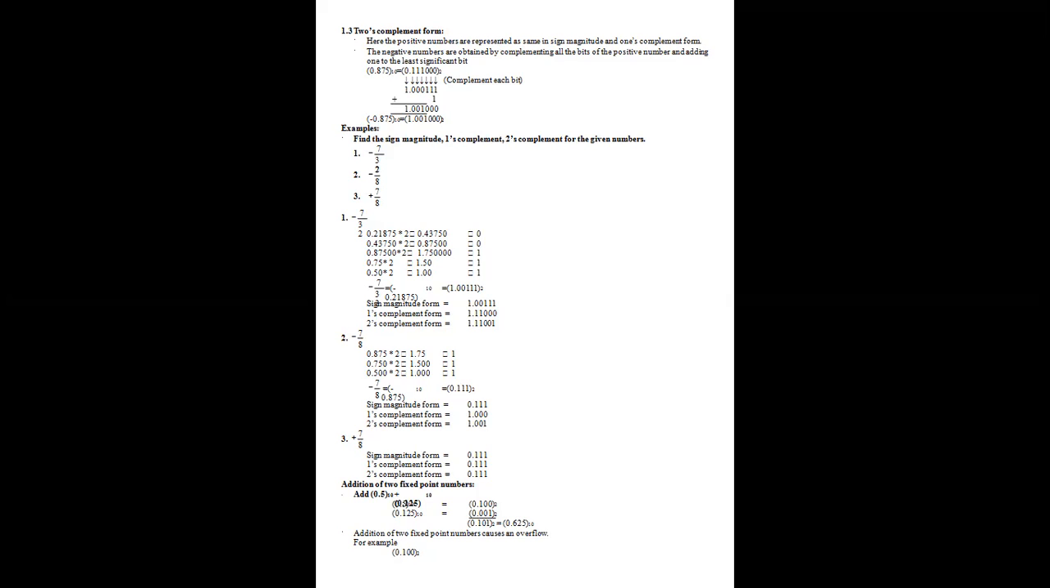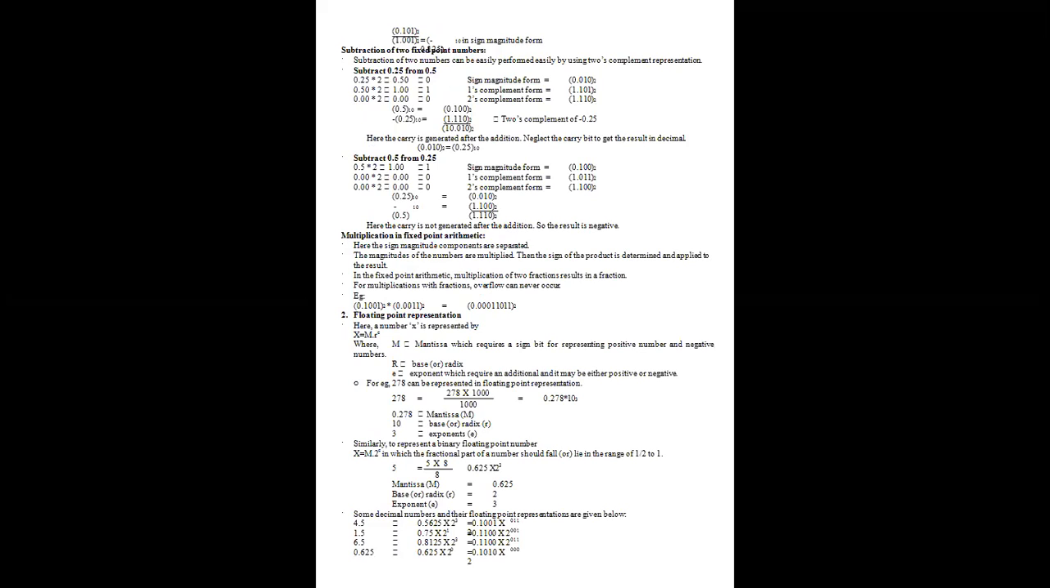The next thing we are going to see is the addition of two fixed point numbers. Let me add the values 0.5 and 0.4. The values are equivalent to 0.100 and 0.001. When you add them, we get 0.101. So add the binary values and then convert into a decimal value. So in the addition of two fixed point numbers, what will happen now? It causes an overflow.